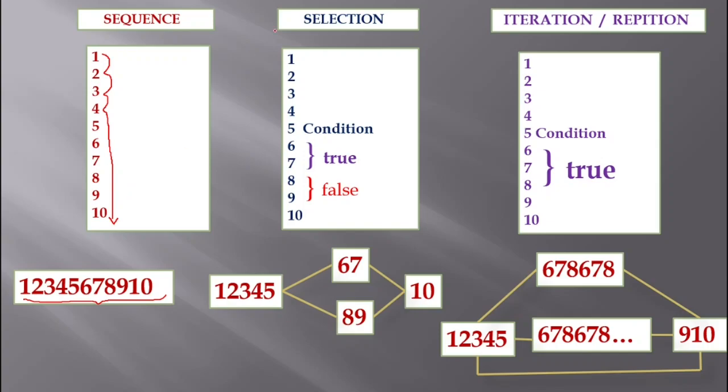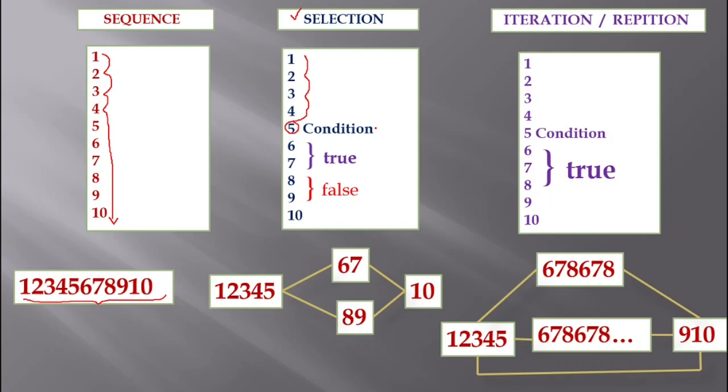And coming to the other one, selection, as the name implies, it is going to execute the statements selectively. It does that based upon a condition. Let me tell you with an example. I begin with step 1 and go to step 2, step 3, step 4, and at step number 5 I got a condition which can be evaluated to either true or false.